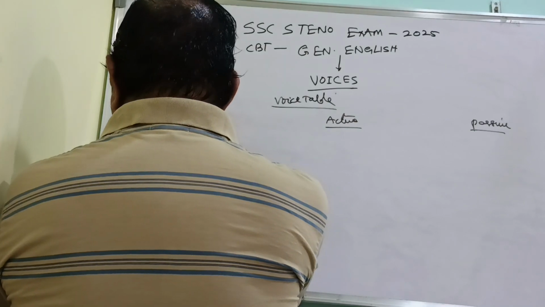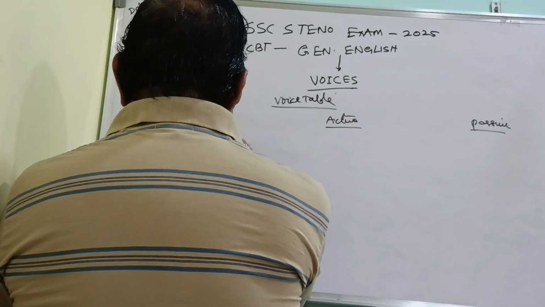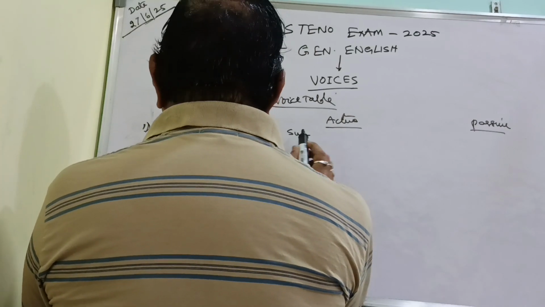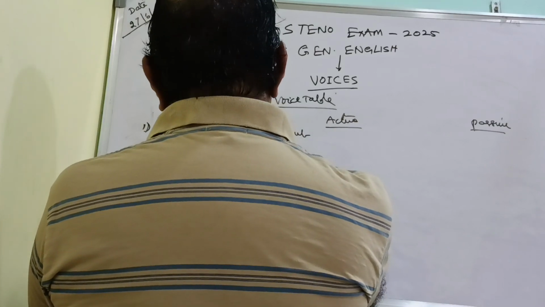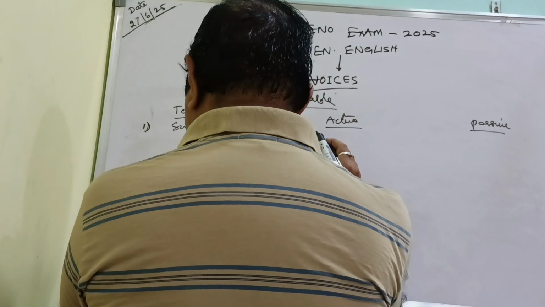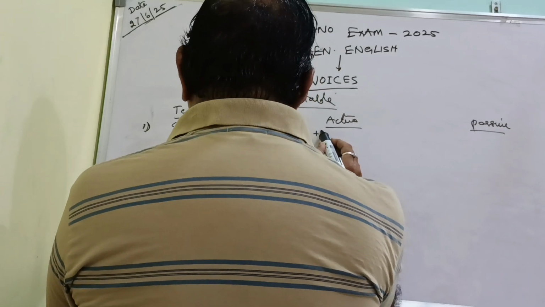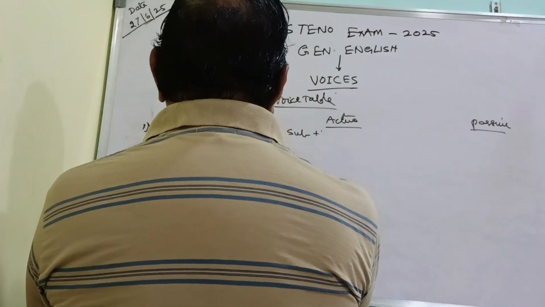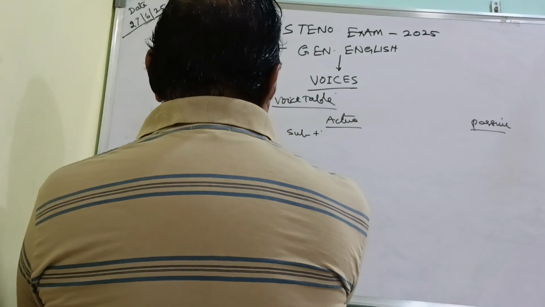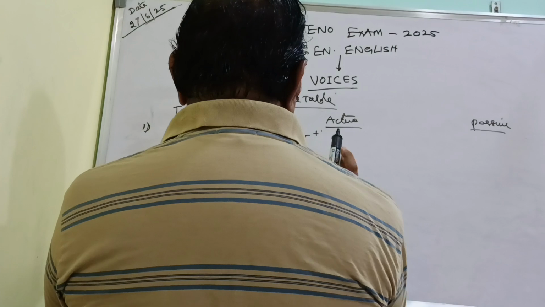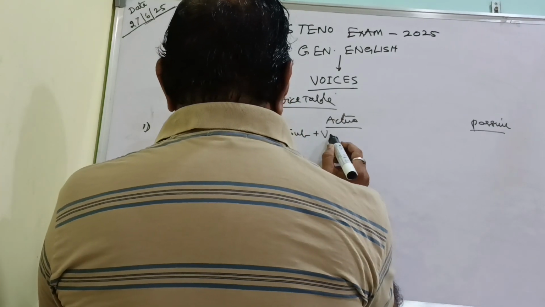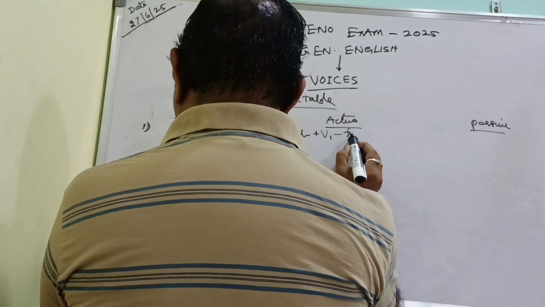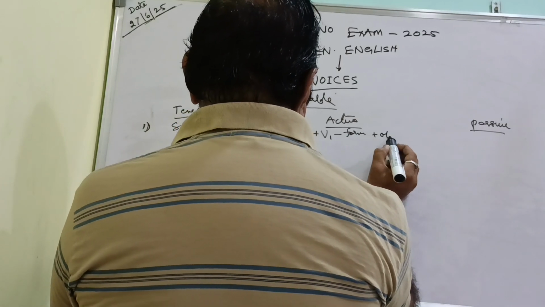Suppose in the simple present tense, if the sentence is in simple present, the active voice will be like this. The structure of the active voice in simple present tense will be subject, V1 (V1 or V-s form), then object.